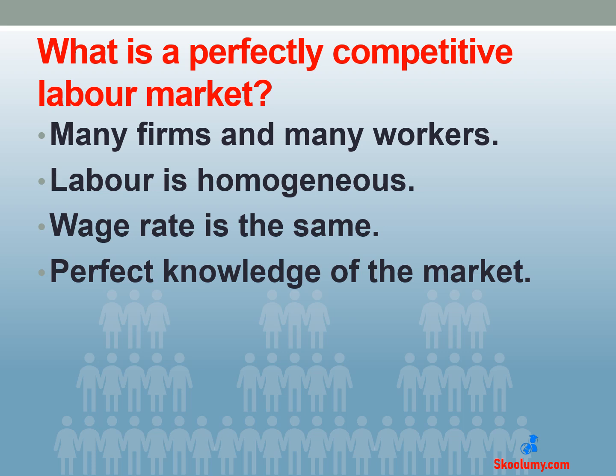Number 2. Labor is homogeneous. This means that workers have identical skills. In reality, this is not true. A worker's skill is determined by his education, training, and experience.